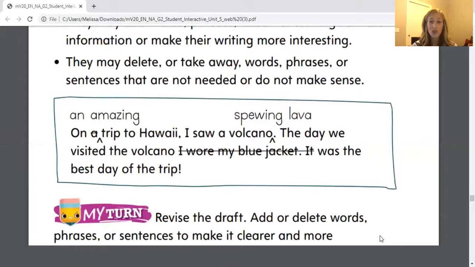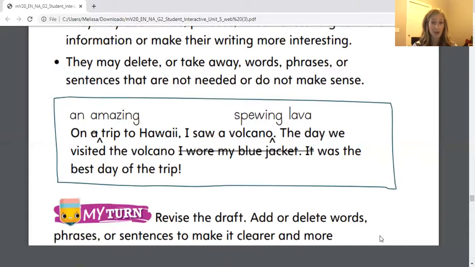Okay, so first of all, you notice they've crossed out, I wore my blue jacket. That information is unnecessary. Doesn't really add anything to this paragraph. I'm going to read it to you the way that the corrections are showing it should be read. On an amazing trip to Hawaii, I saw a volcano spewing lava.